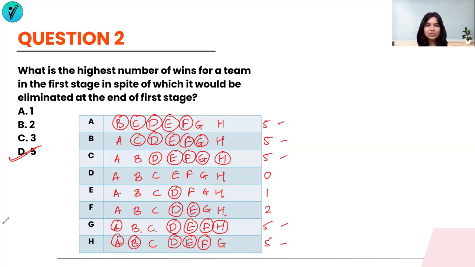But like I said, this is only once that you go along with the entire method. You do not have this much time in the exam to write down each and every match and think about what each and every result could be and then go ahead with an answer. So I hope this entire playout is very clear to all of you. This is how the tournament is to be played. But we are not going to do this every time a question on round robin tournaments comes in front of us. Let's go ahead now to the next question in the set.